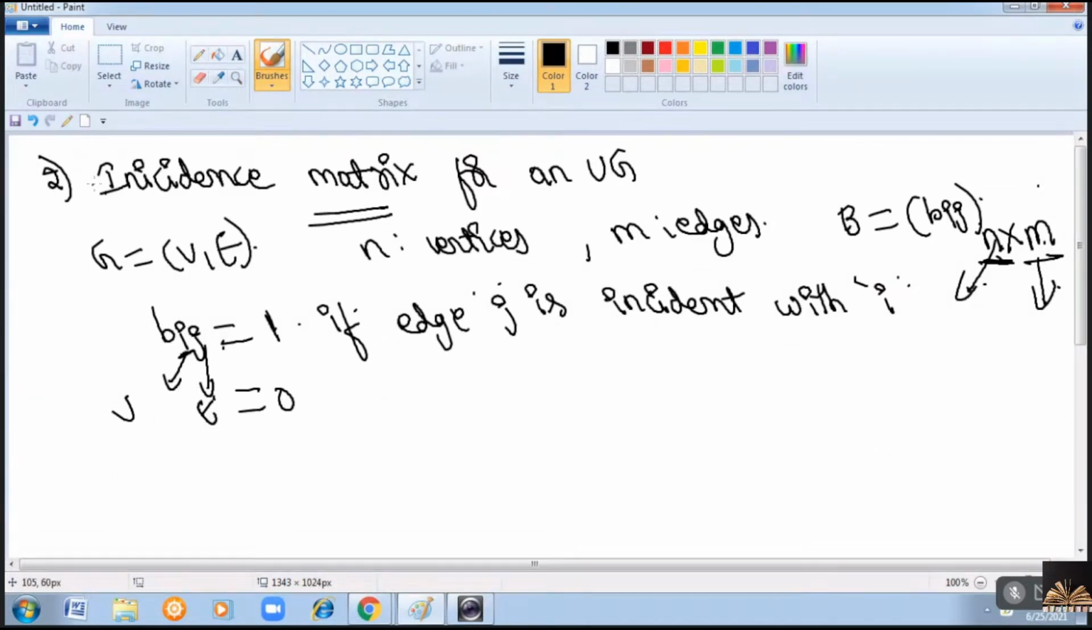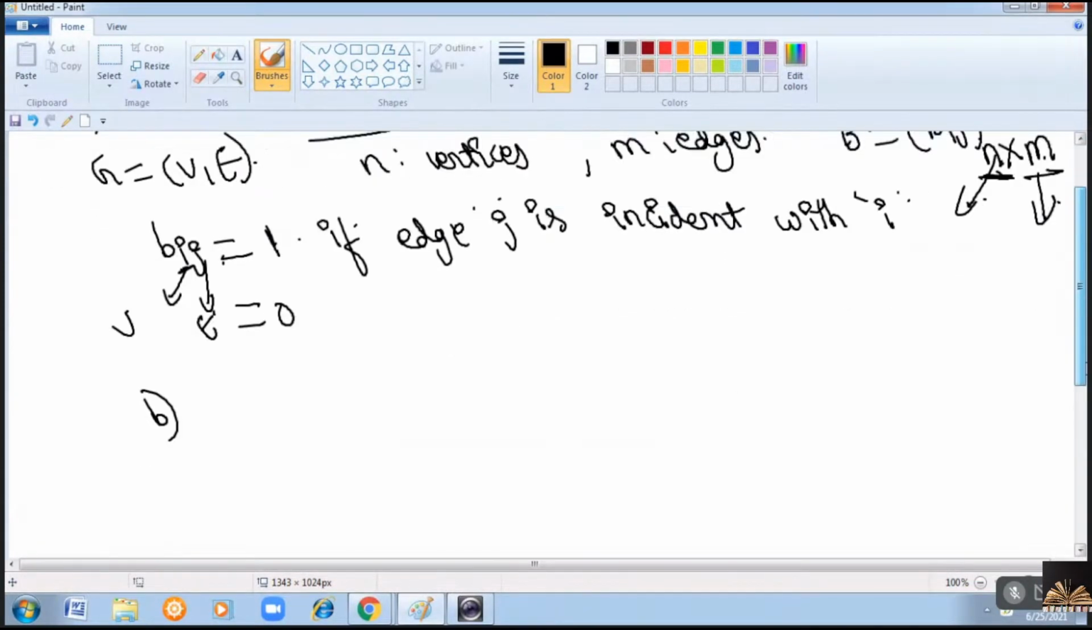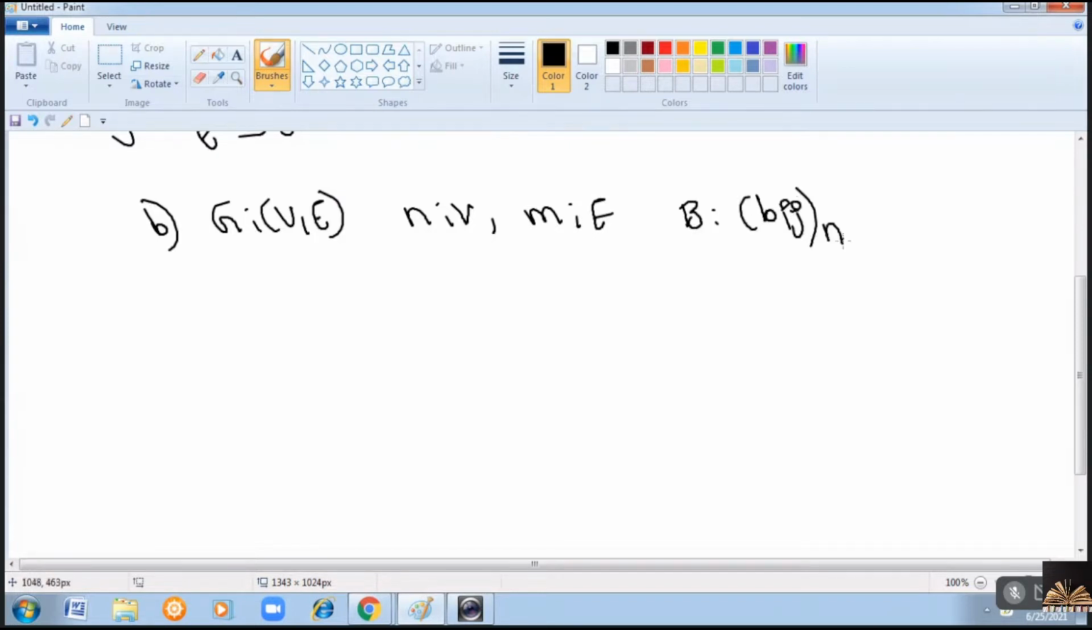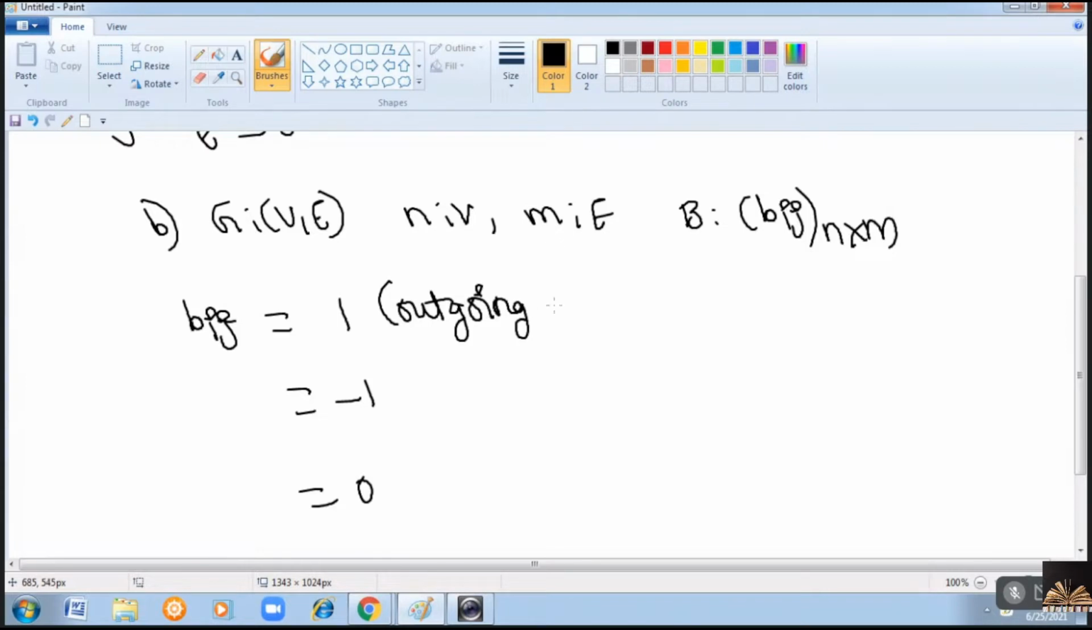Similarly, for a directed graph. Now let's see the incidence matrix for a directed graph. Here we will be having 3 values. Same thing, G is a graph with V comma E, n number of vertices, m number of edges. Then you will get a matrix of size n by m, where Bij will take 3 values for a directed graph: 1, -1 and 0. In simple terms, remember that 1 is used for outgoing edge, and -1 is used for incoming edge.